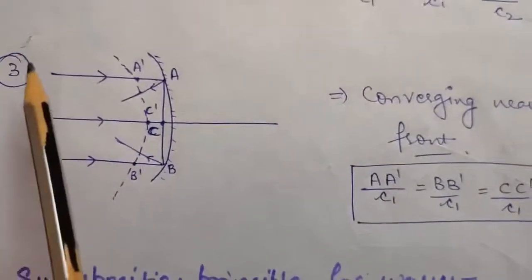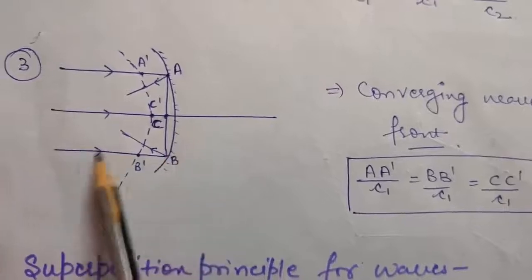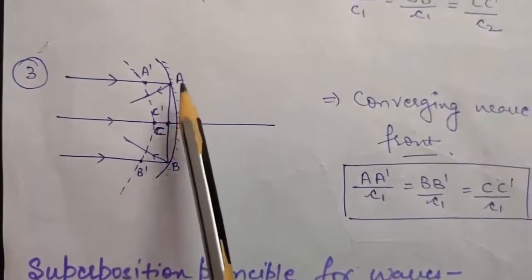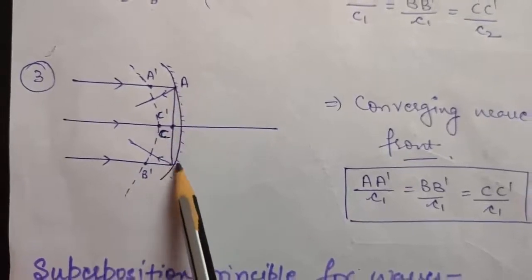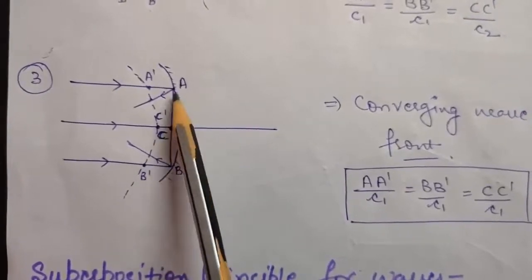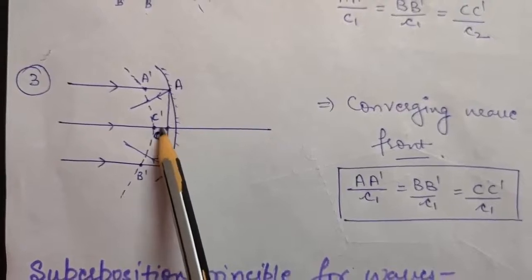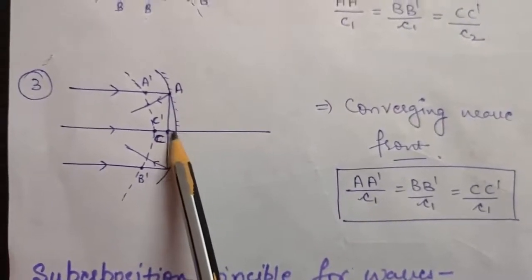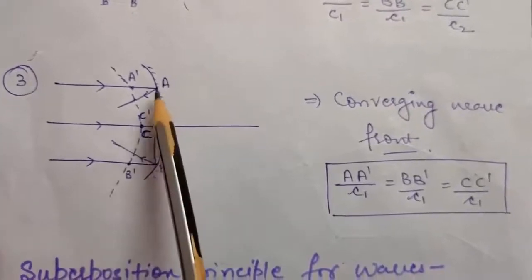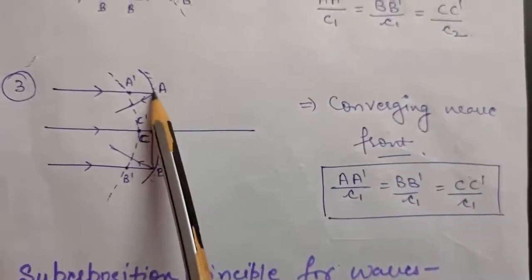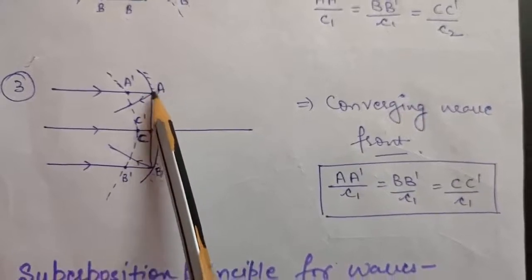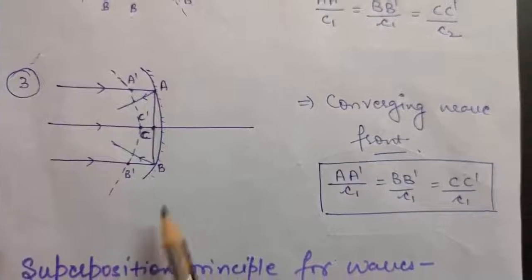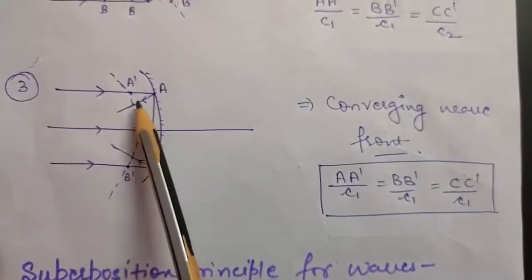Again, look at this diagram. Again, we are considering parallel rays. So we have a plane wavefront AB, right? Now again, these parts of the wavefront will be striking the mirror first, but this part of the wavefront will be striking the mirror after some time. As you can see, some gap is left here. So let us suppose at any instant when this part of the wavefront strikes the mirror, after getting reflected, it reaches A dash and this point reaches B dash.